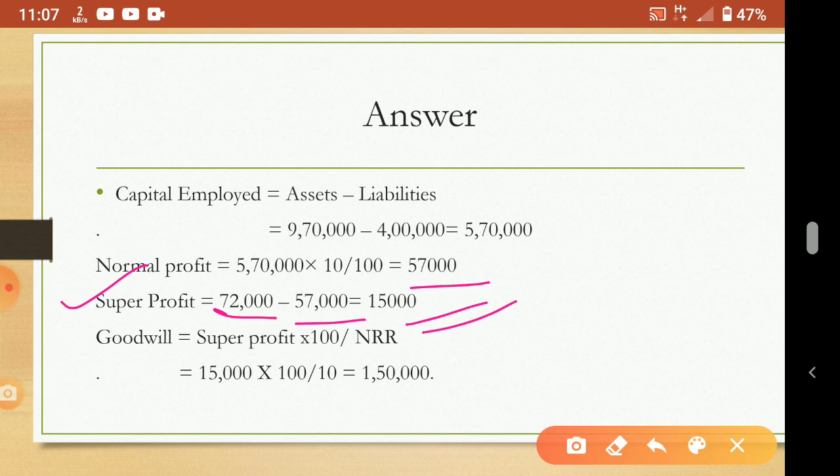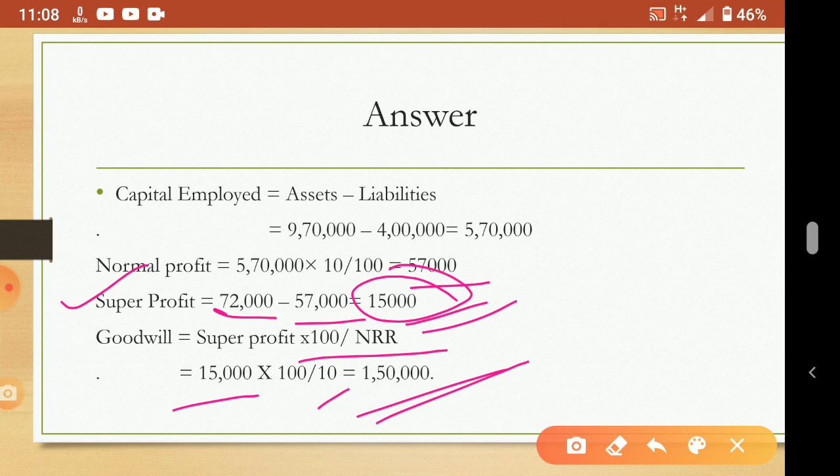Then goodwill, what to do? This super profit, you just capitalize it. So super profit into 100 by NRR. So 15,000 into 100 by 10. NRR will come down, into 10. That is why the goodwill becomes 1,50,000. Understood? Okay. So these are the methods.